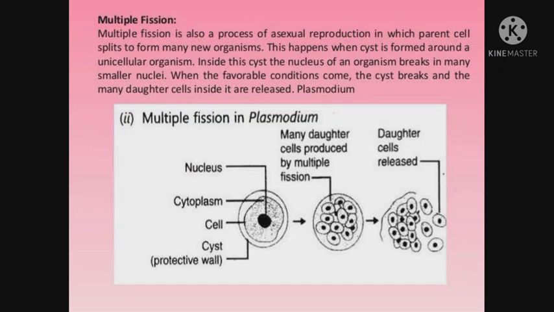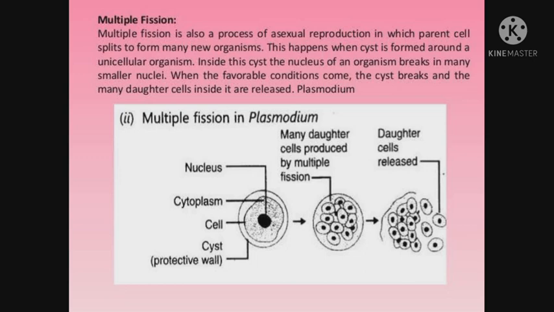The next method is multiple fission. Multiple fission is also a process of asexual reproduction in which the parent cell splits to form many new organisms. This happens when a cyst is formed around a unicellular organism.